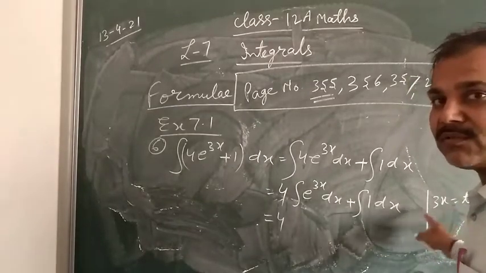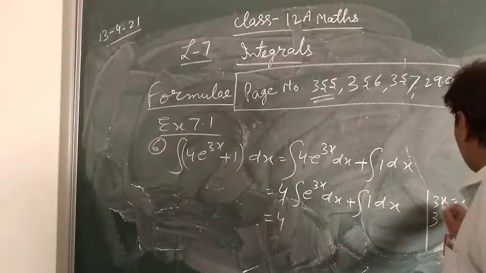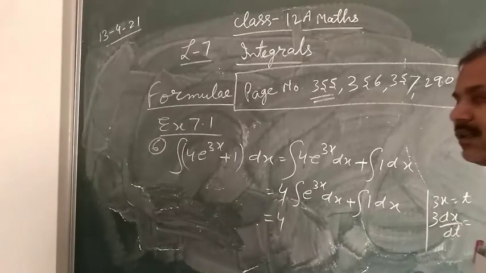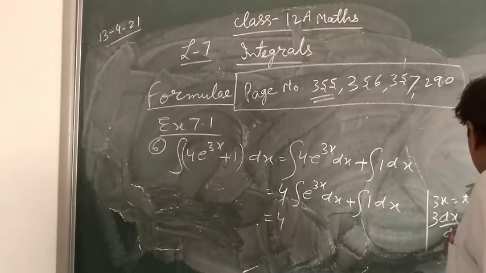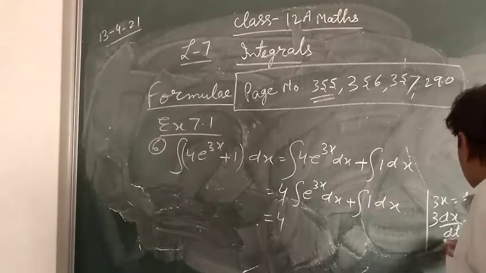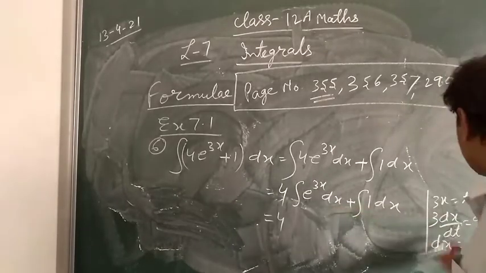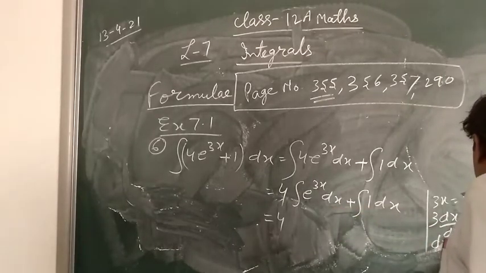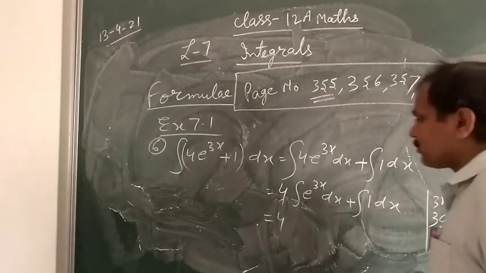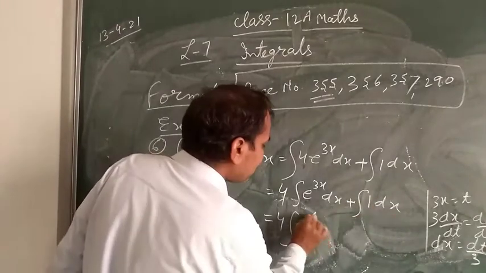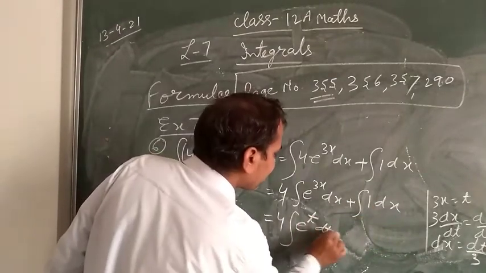So differentiate with respect to t: 3 dx by dt is equal to 1, since dt by dt will be 1. Clear? So dx will be dt by 3. So you write here e power t in place of 3x, and dx in place of dt by 3.